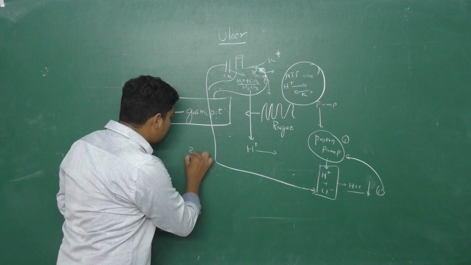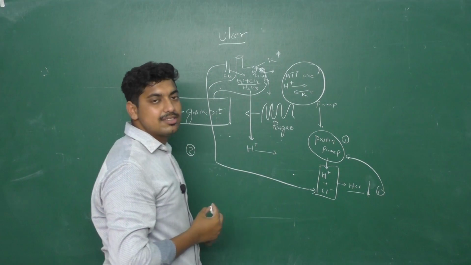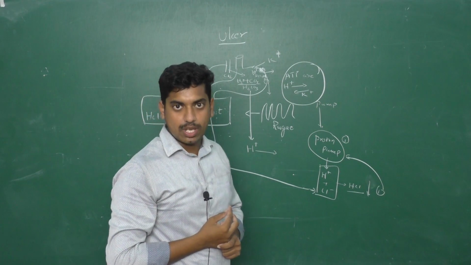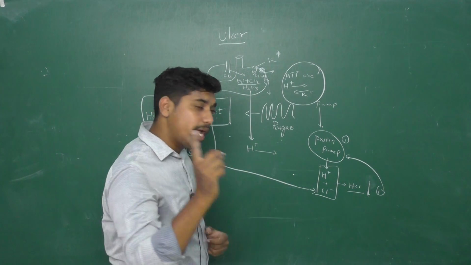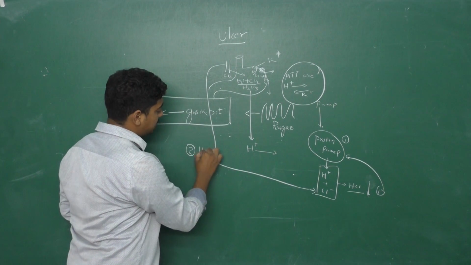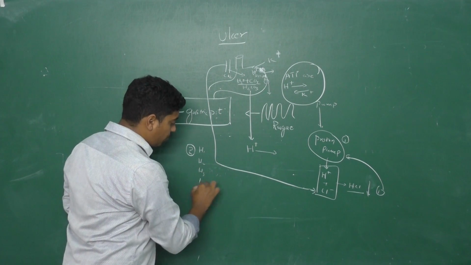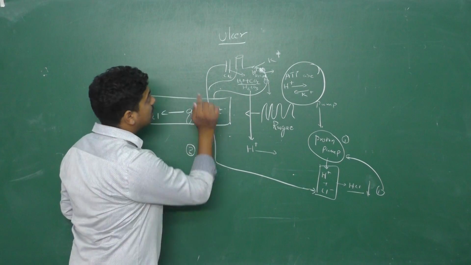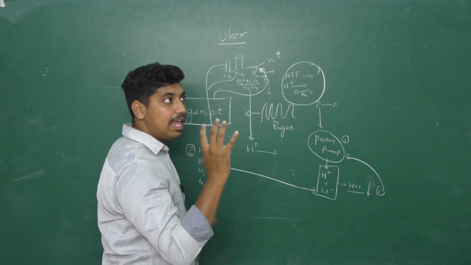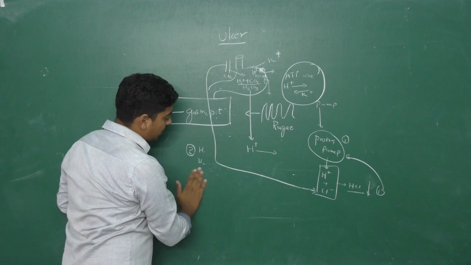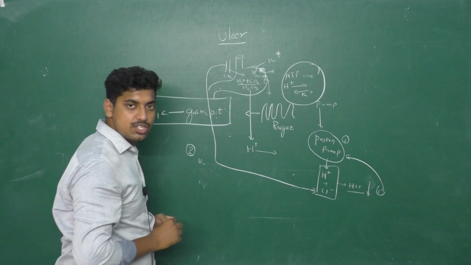Point number two: there will be some cells known as histamines inside the parietal cells. Histamine receptors are of 4 types: H1, H2, H3 and H4. But for our better understanding, relying only on the ulcer, we will take only H2 receptors.